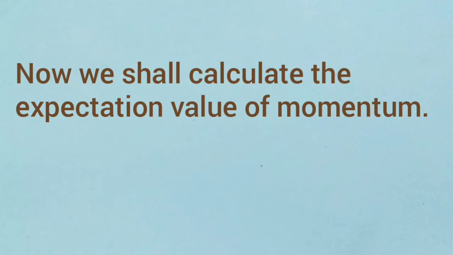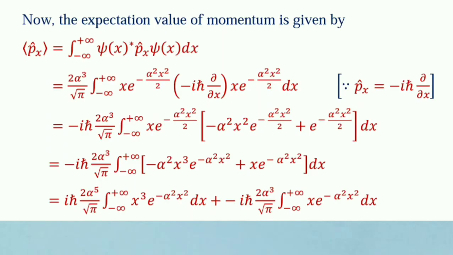Now we shall calculate the expectation value of momentum. The expectation value of momentum is given by <px> equal to the integration from minus infinity to plus infinity of psi(x) star px cap psi(x) dx, equal to 2 alpha cube by root pi times the integration from minus infinity to plus infinity of x e to the power minus alpha square x square by 2 times minus i h bar del by del x of x e to the power minus alpha square x square by 2 dx.